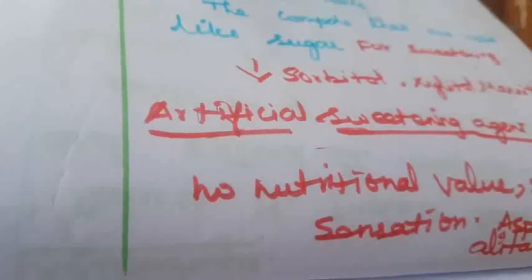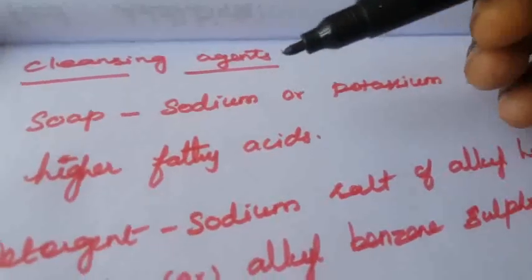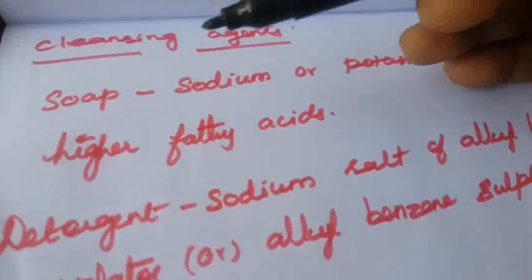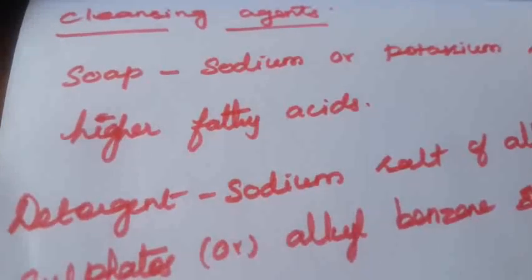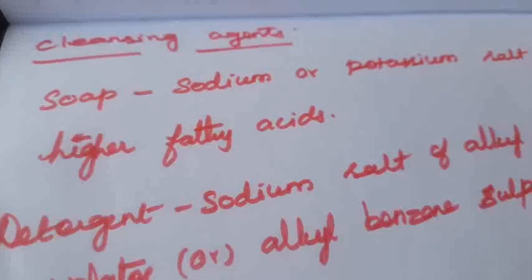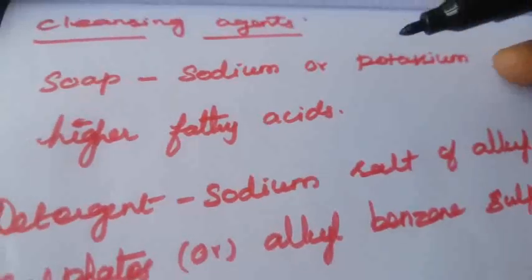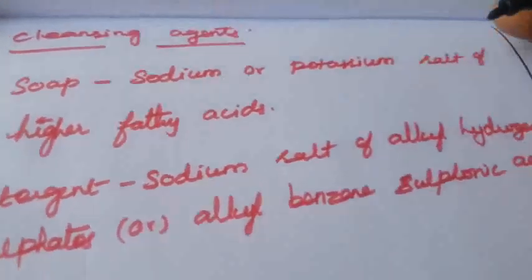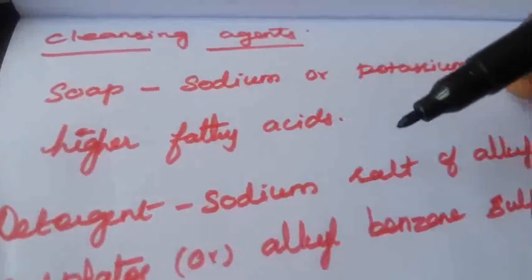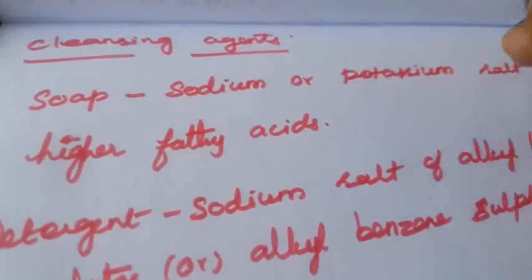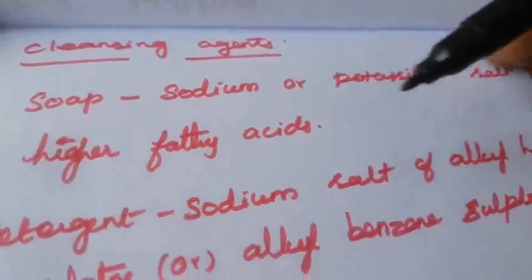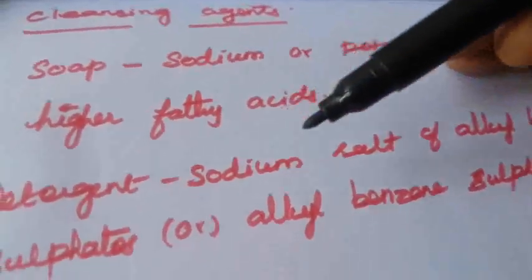So this is another one. Next we are going to see the cleansing agent. What is meant by cleansing agent? Everyone knows that soap and detergent are used as cleansing agents. So what is meant by soap? Soap is sodium or potassium salt of higher fatty acid. Soaps are a mixture of sodium or potassium salts of higher fatty acids.